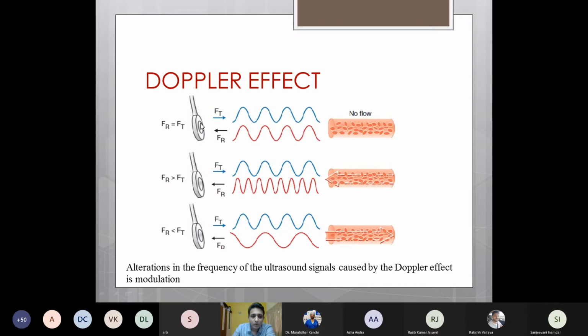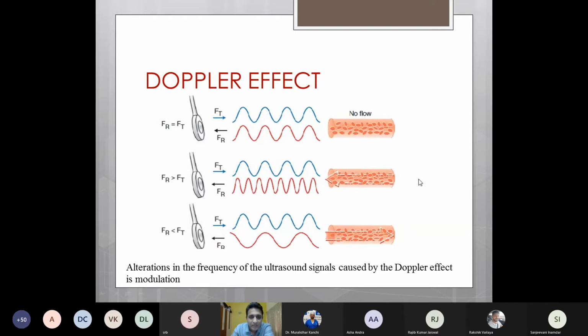For example, the ultrasound transducer transmits a particular frequency, and if the RBCs are not moving, then they will be reflected back with the same frequency. Hence, the difference in the two frequencies will be zero, which is known as the Doppler shift. Whereas if the blood flow is towards the ultrasound probe, then the returning frequencies will be higher than the transmitted, and this will detect the direction of the flow. Similarly, if the flow is going away from the transducer, then the returning frequency will be lesser than the transmitted frequency. Hence, based on this Doppler shift, we'll be able to detect the direction of the blood flow.